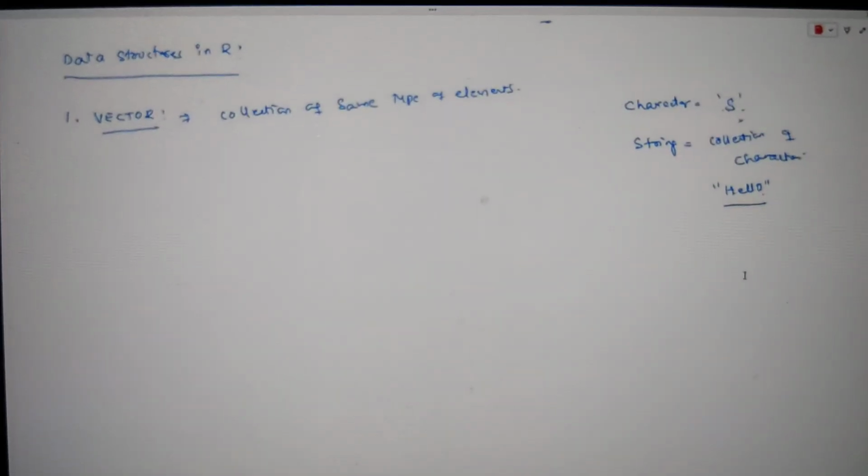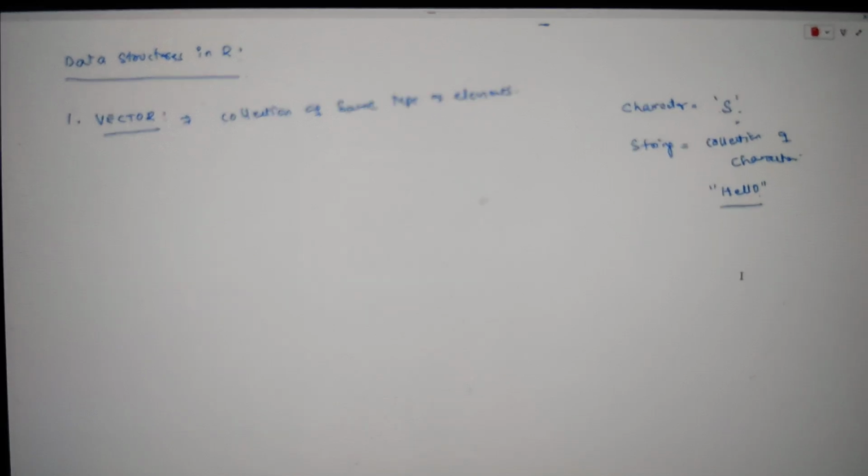So the next concept we are trying to discuss is vectors. What is a vector? Same as in mathematics, whatever we have been seeing about vectors. Here also the same thing, guys. It is a collection of elements of the same type.